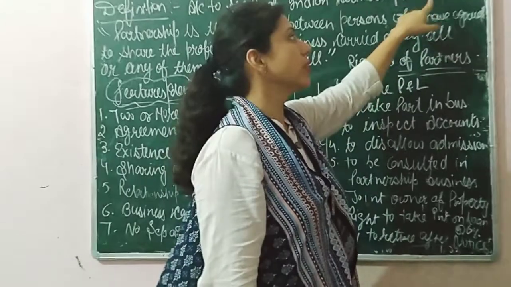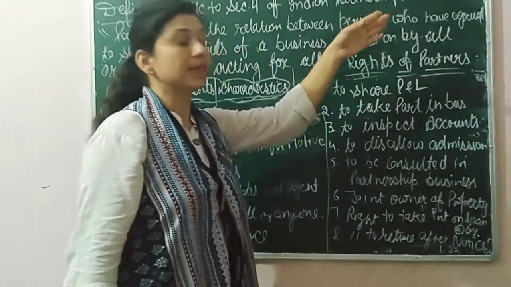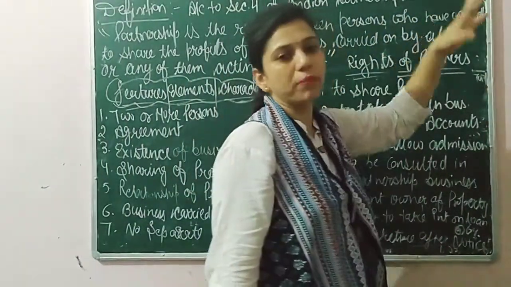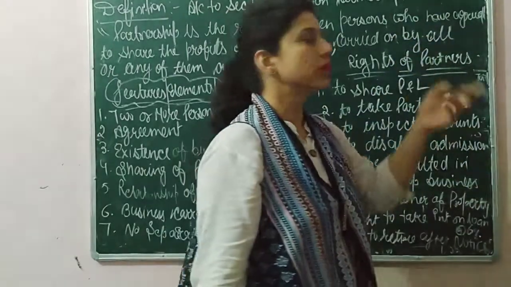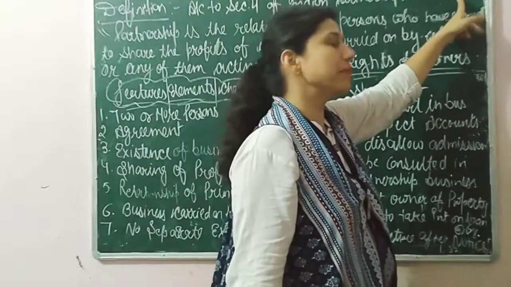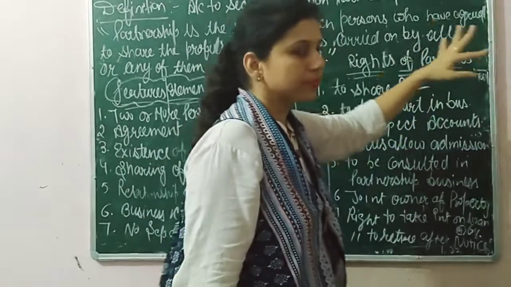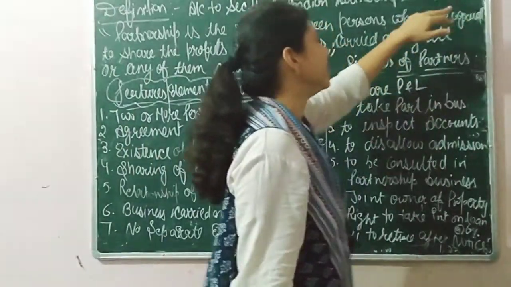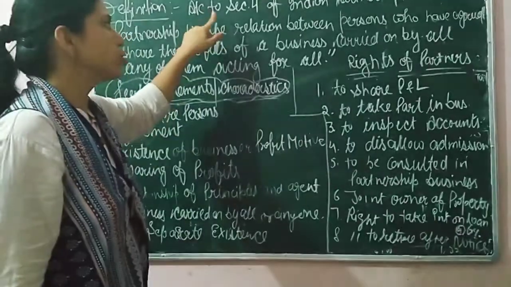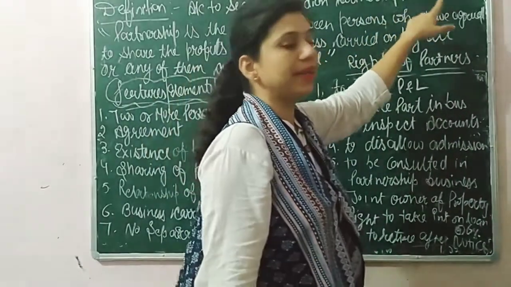When did it come? In 1932. How can you learn this year? You just understand that in partnership, normally there are 2 or 3 partners. At least we have 2, because the minimum members are 2. It can be 3 also. So 3 above, so 1932. And after 2, 3 there is 4. So in this way you can memorize it. So the section is 4 of the Indian Partnership Act 1932.